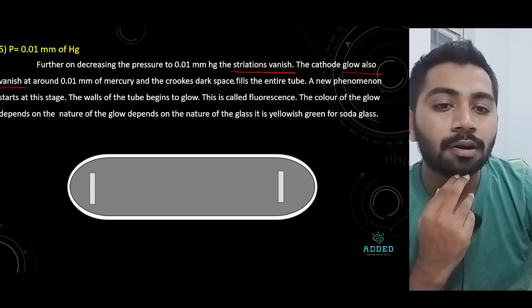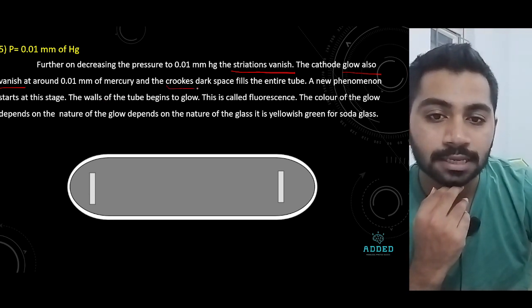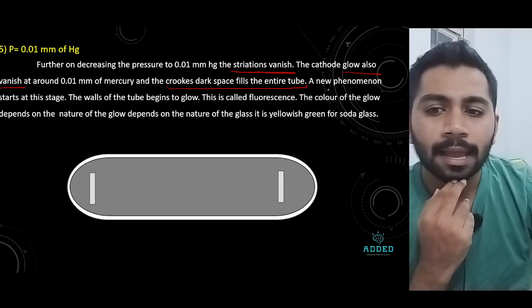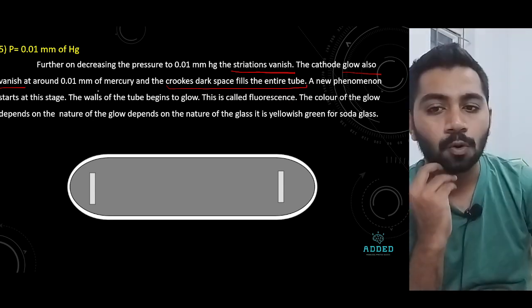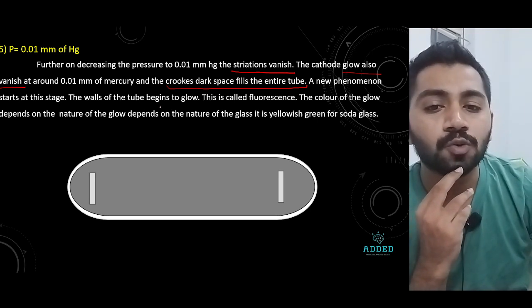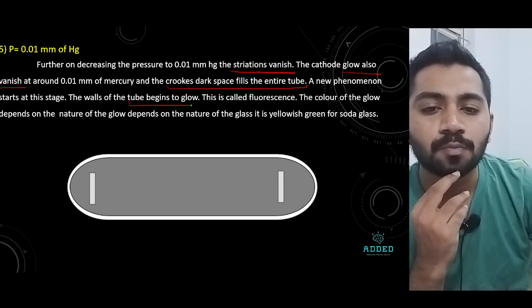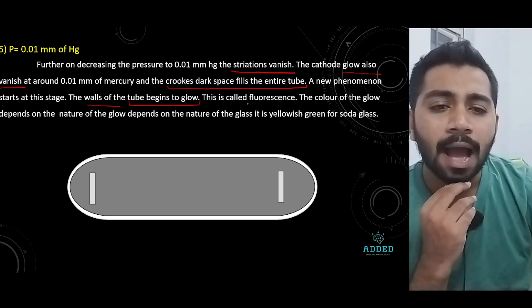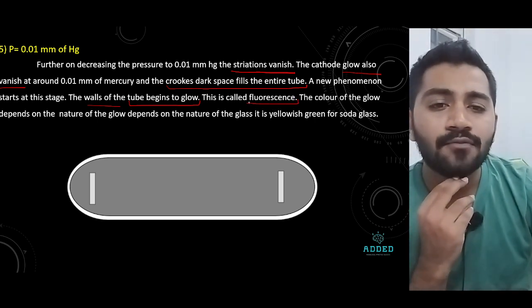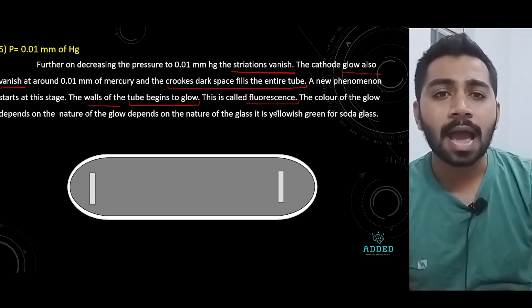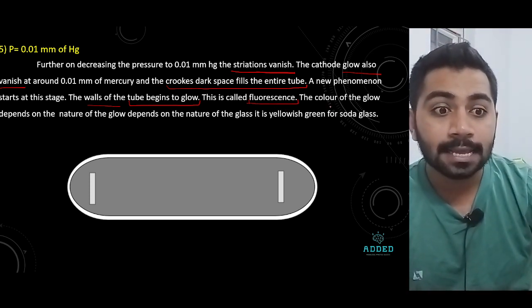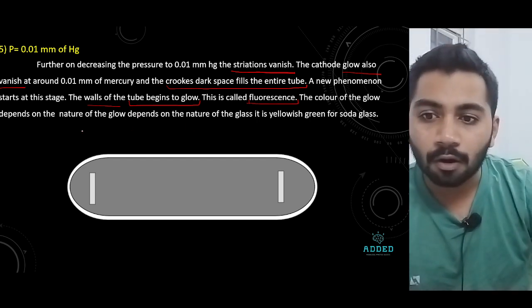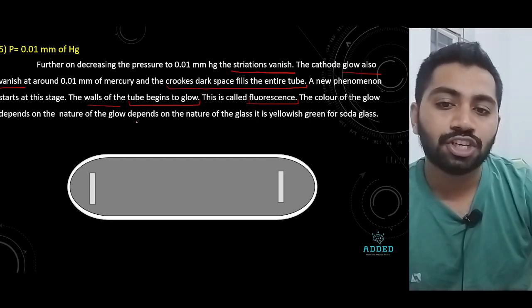Okay. The Crookes dark space will enter into a new phenomenon that starts at this place. The walls of the tube begin to glow, and this we call fluorescence. The color of the glow depends on the nature of the glass.